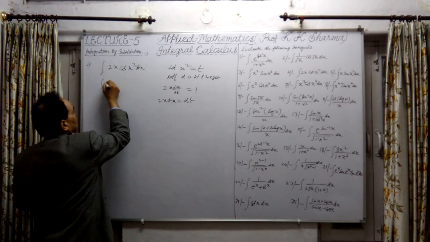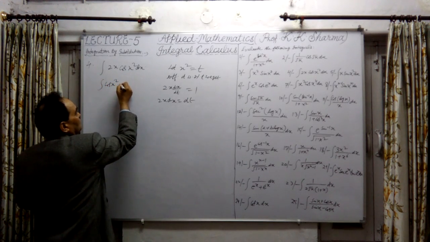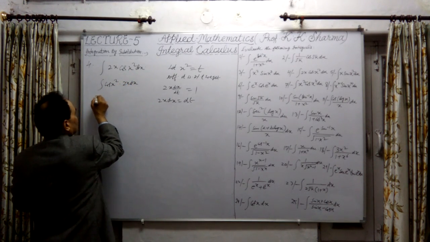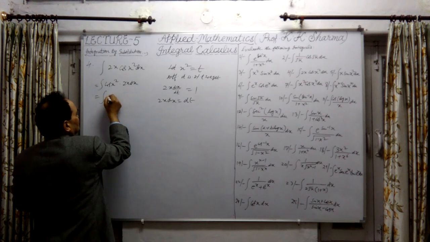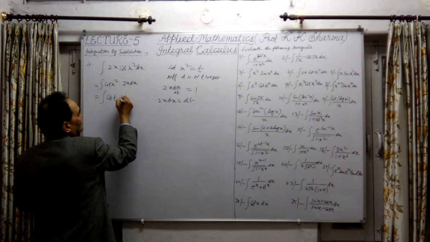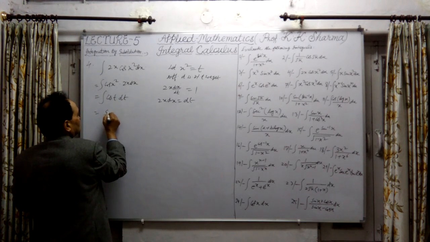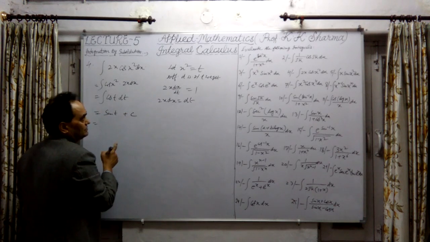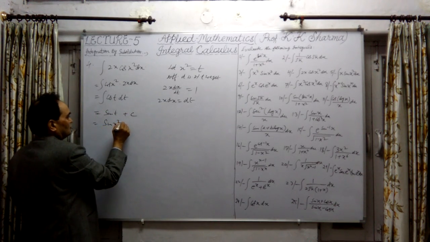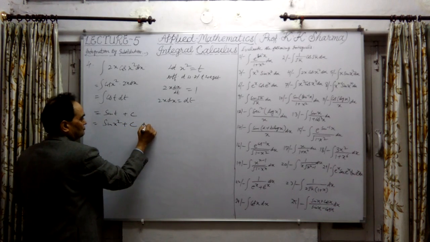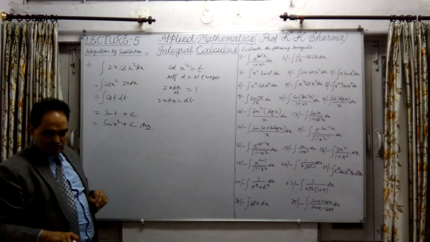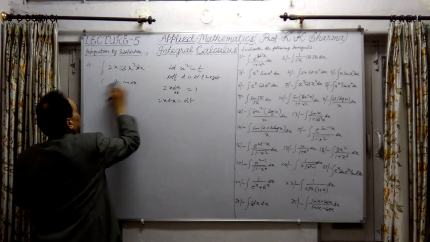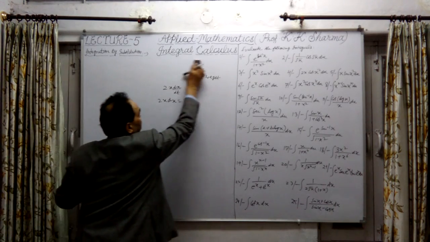First change it into the proper form. This is twice x into dx, now it is replaced by dt. So it can be written like this: cos t into dt. The integral of cos t is sin t, plus constant of integration. Now substitute the value of t, which is x square, plus constant. Final answer is this. This is question number 4. Now let me take the 5th question.